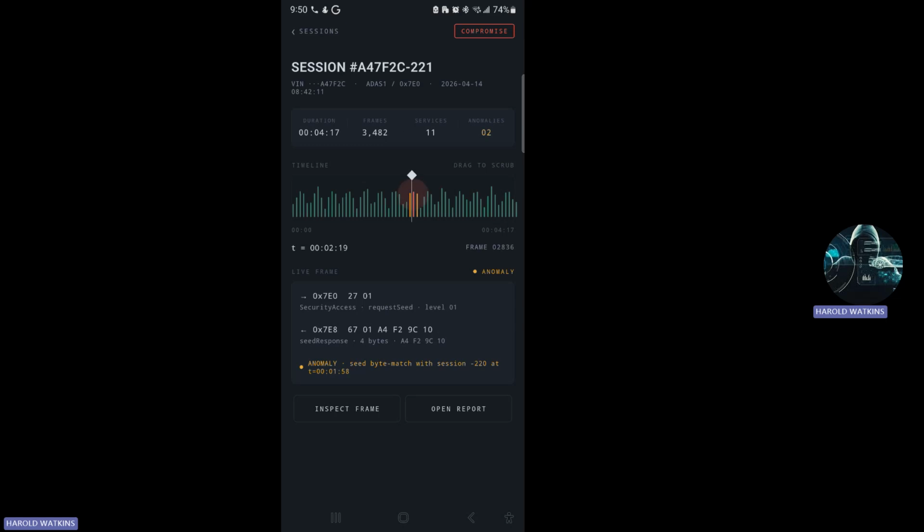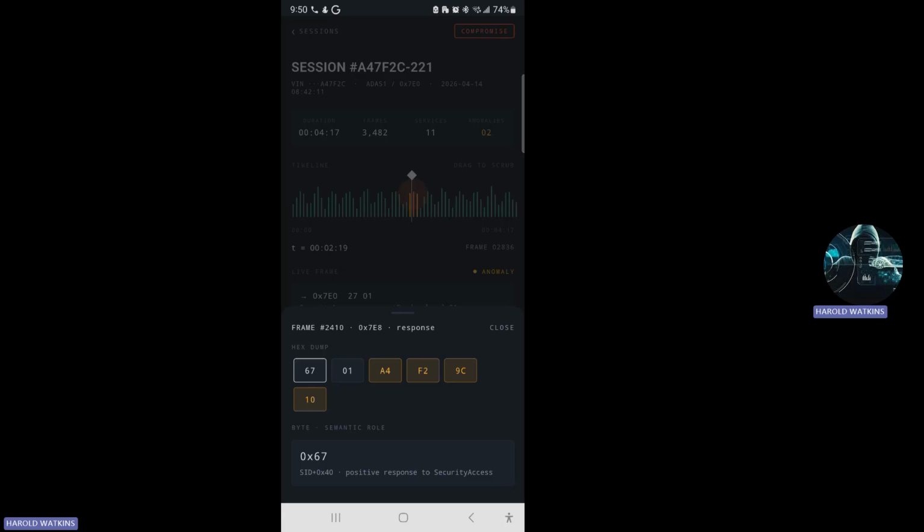Before I do that, in this live frame, we have a security access request seed at level 1. The seed response, which is 4 bytes, and we're going to go into that frame by clicking inspect frame.